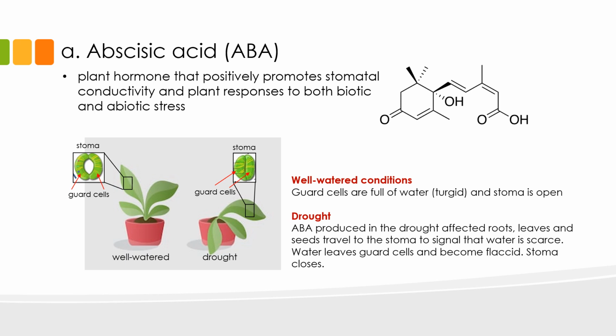Let's begin with abscisic acid, or ABA. This is the chemical structure of ABA. ABA is a weak acid that was discovered in the 1960s in abscising or falling cotton leaves, hence the name abscisic acid. ABA is a plant hormone that positively promotes stomatal conductivity and plant responses to both biotic and abiotic